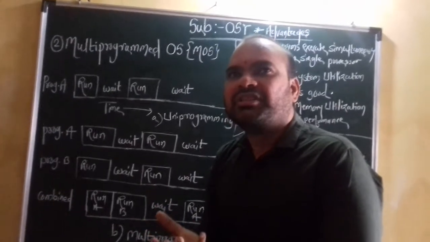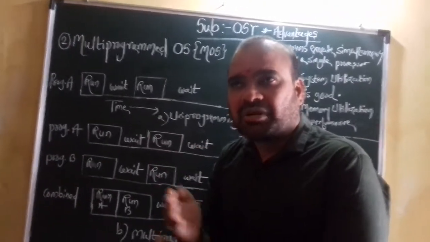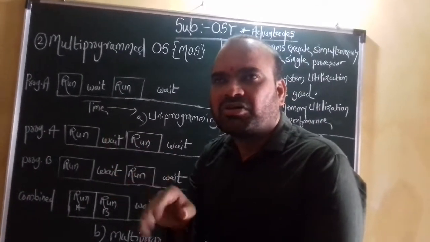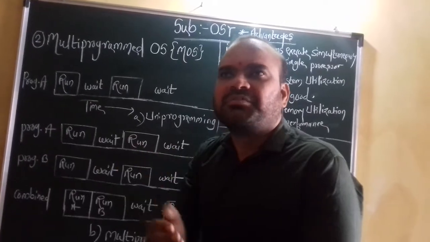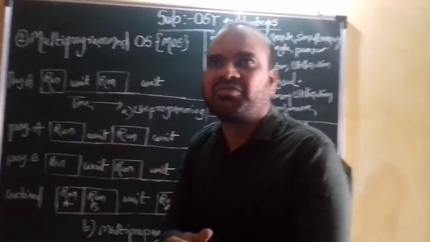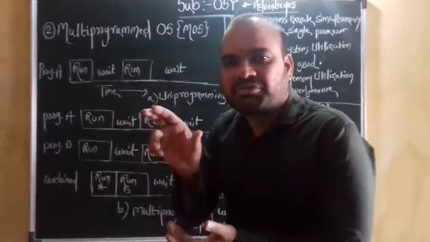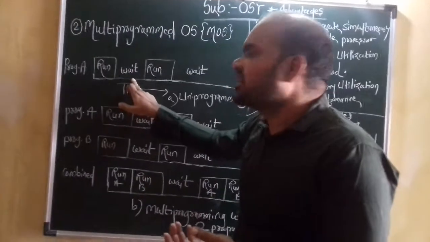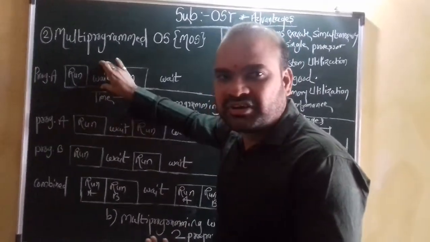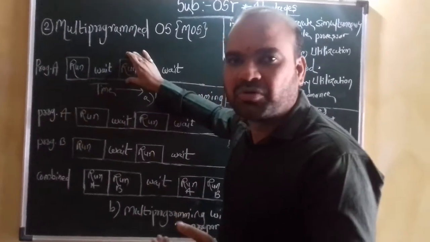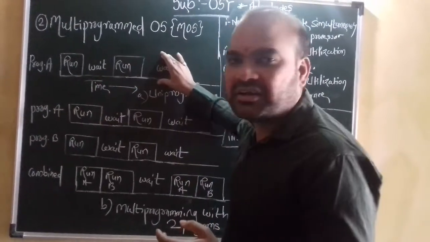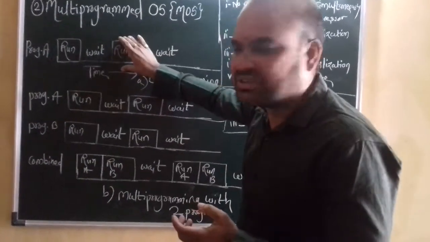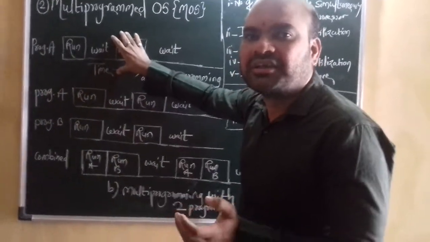Why a waiting state? When the program is in an execution condition, the OS provides a number of instructions and commands for execution. At that time, the program or job is in a waiting or holding state. That is exactly the waiting condition. After that, the program runs again, then again a waiting state, and then finally the program runs. That is the situation of a program running in an OS.